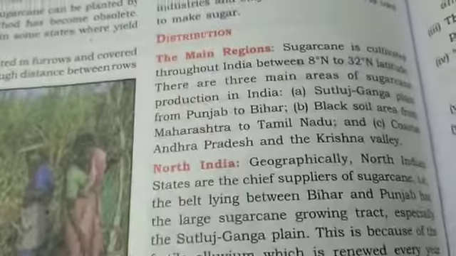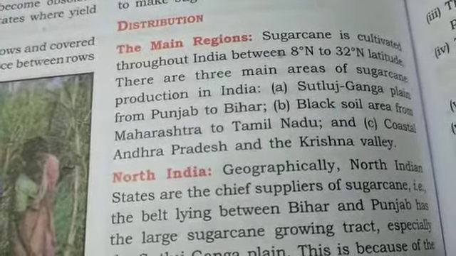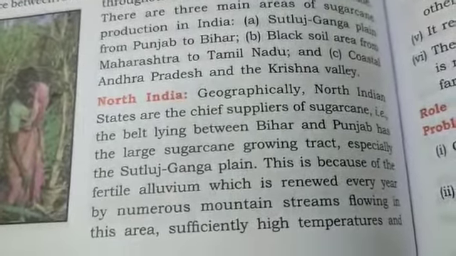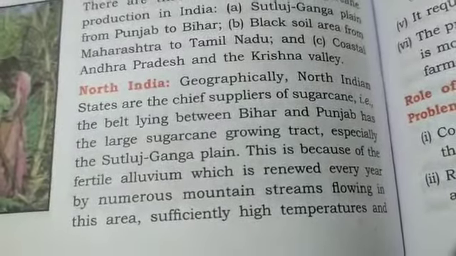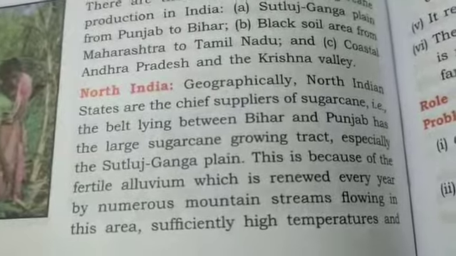Distribution: the major regions that we have are Satluj, Ganga plain, black soil area of Maharashtra and Tamil Nadu. The northern Indian states are chief suppliers of sugarcane. We have Bihar, we have Punjab, large sugarcane growing tracts, especially in Satluj, Ganga plain. This is because of the fertile alluvium.